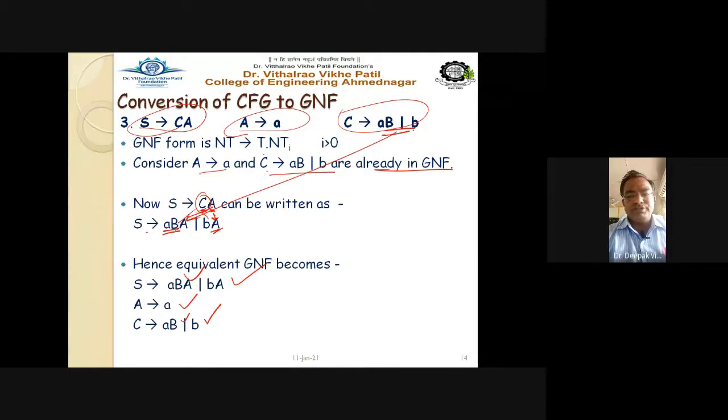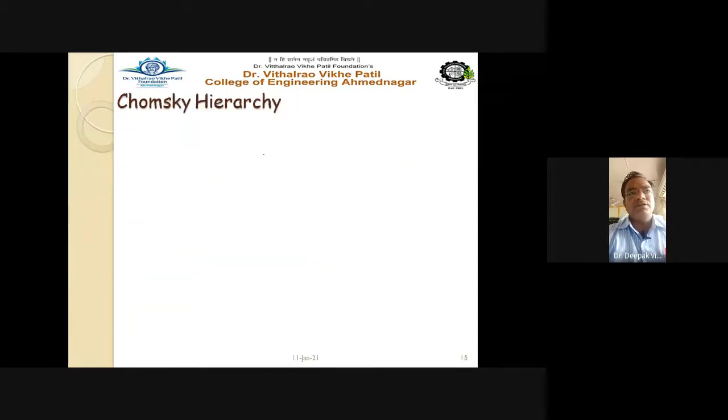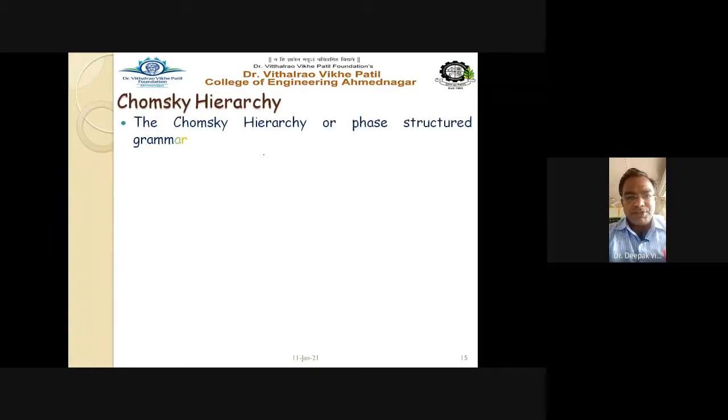Now let us go to the next topic, and that is nothing but our Chomsky hierarchy. So what is the Chomsky hierarchy that we are going to discuss here? The Chomsky hierarchy is also called the phrase structured grammar. It is a collection of 4 elements, meaning CFG. It is nothing but VTPS, or you can also call it NTPS, as we have already seen. V is the vertices, meaning your non-terminals, then terminals, production rules, and start.